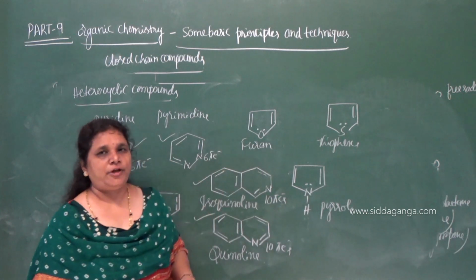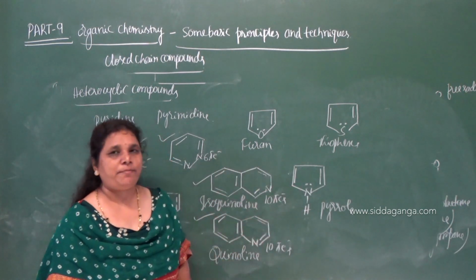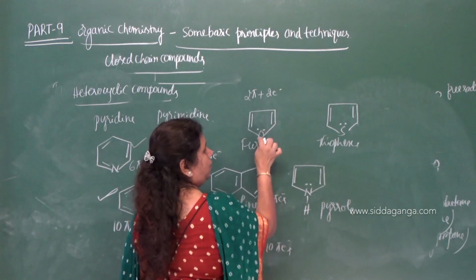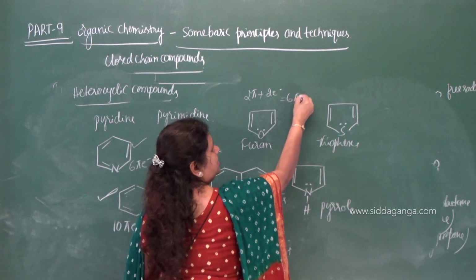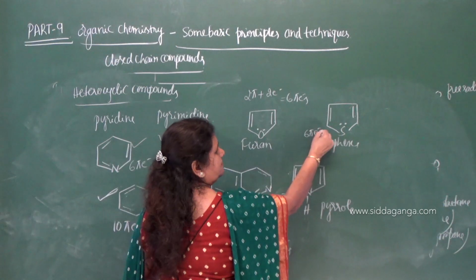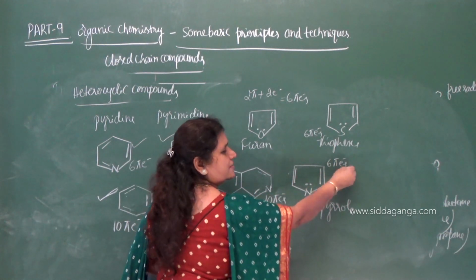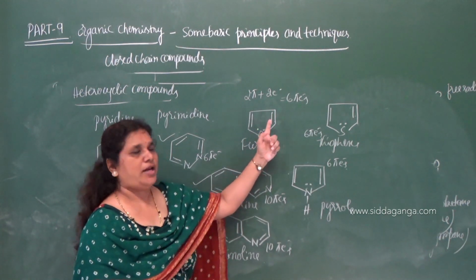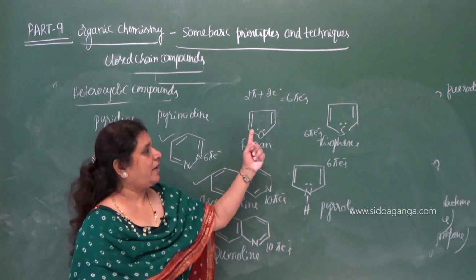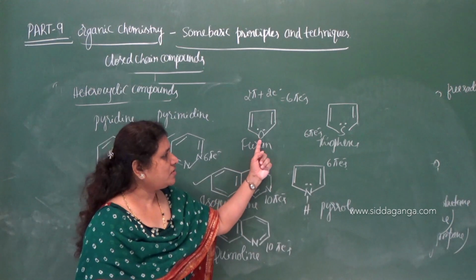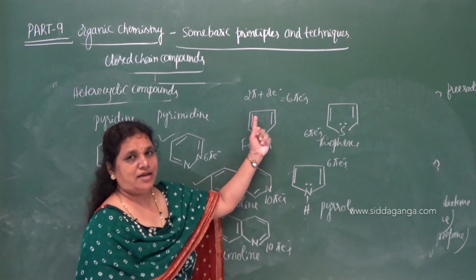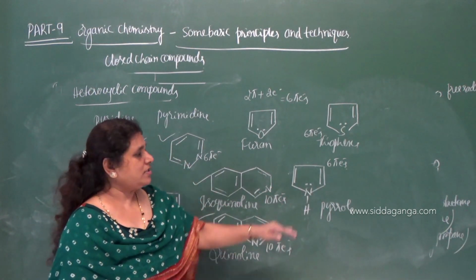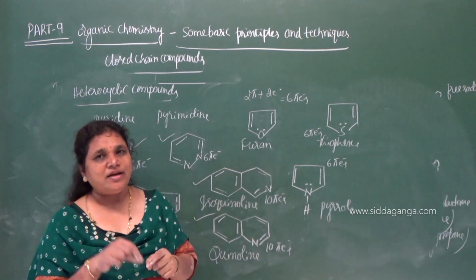Now, what about the 4n plus 2 pi electrons in furan, thiophene and pyrrole? 2 pi bonds, that is 4 pi electrons, plus 2 electrons from the lone pair of the heteroatom. Total 6 pi electrons. We have to consider it as pi electrons because this oxygen belongs to a cyclic structure, and these lone pair electrons are involved in conjugation.